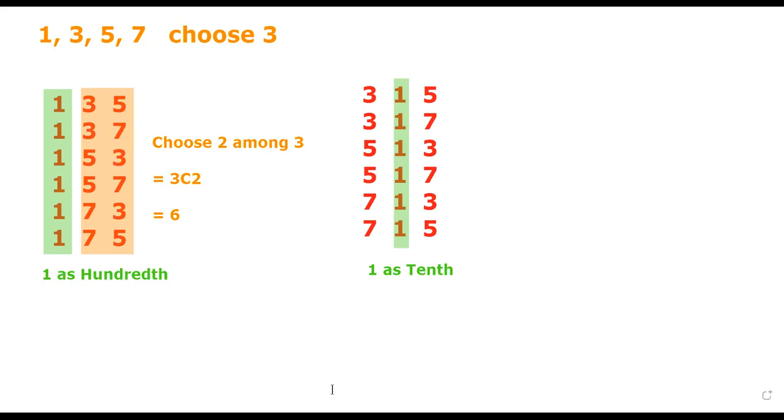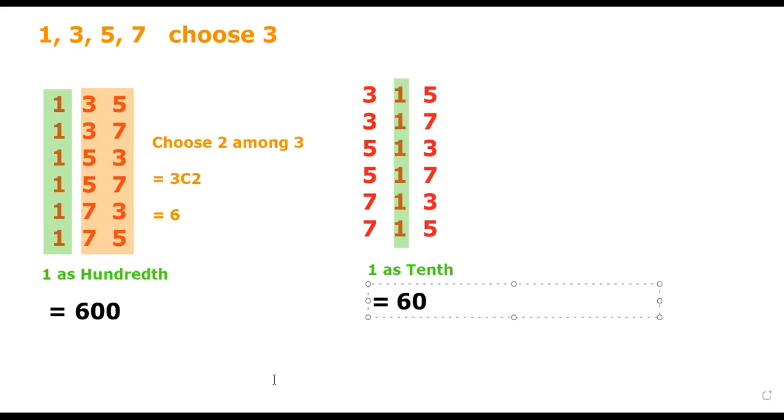But if you think about it, because it has 6 numbers in which 1 is the 100 digit, this contributes 600 to the total sum. In here, because there are 6 numbers in which 1 is the 10 digit, it contributes again 60.